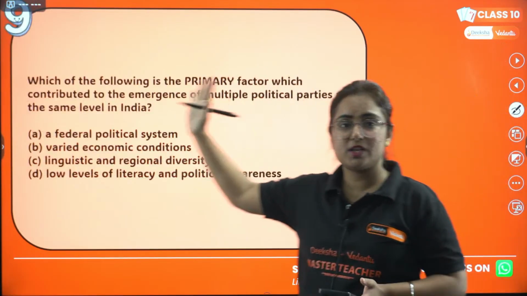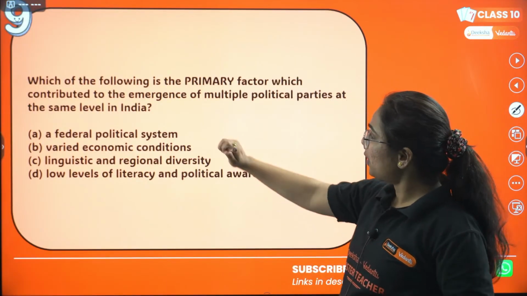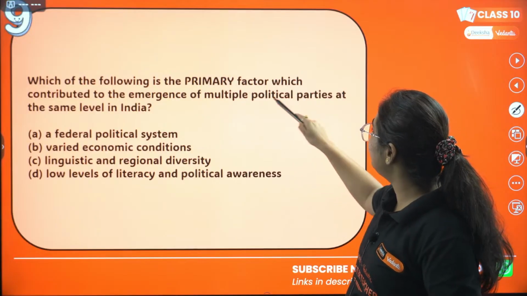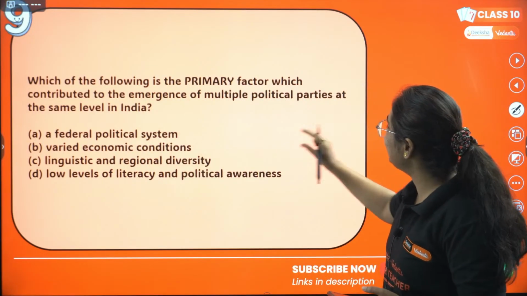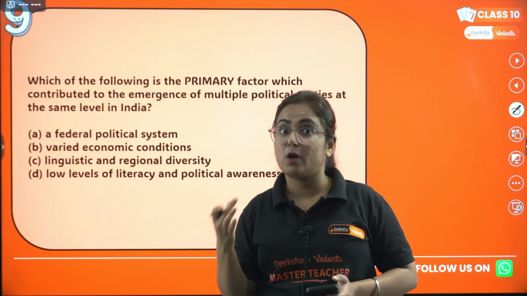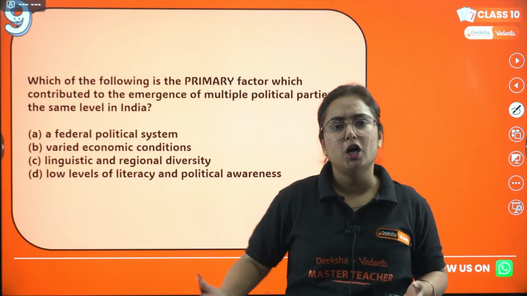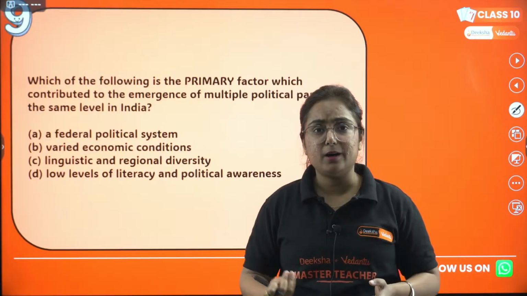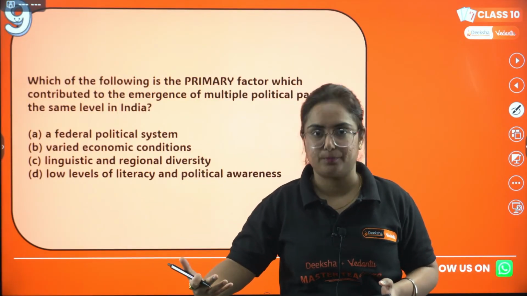That's the 9th question in the line, and the 9th question for the day is, which of the following is the primary factor which contributed to the emergence of multiple political parties at the same level in India? Now think about it. What is a factor due to which in India we favored having a multiple political party system? Get it?